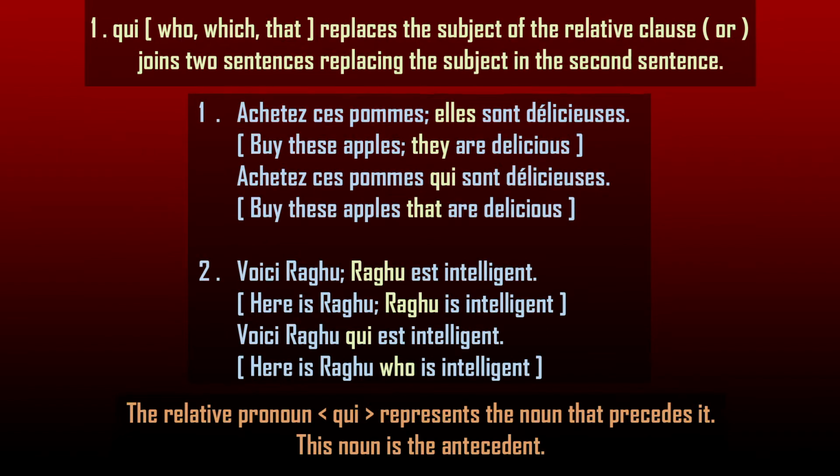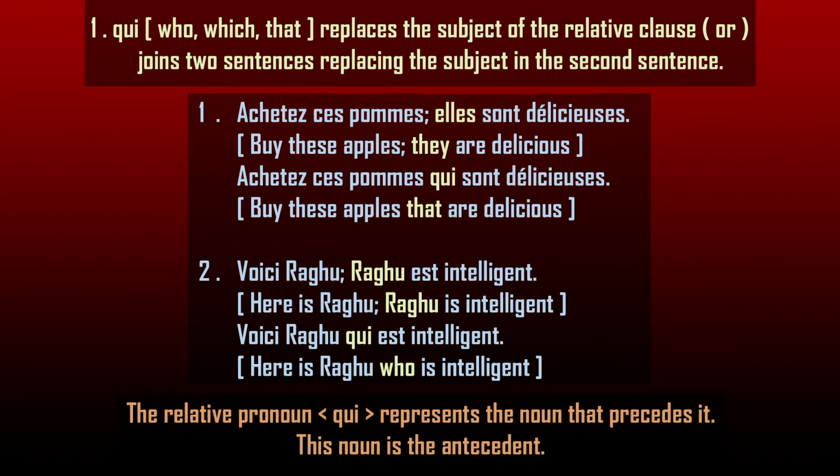Acheter ces pommes, elles sont délicieuses. Two sentences have become acheter ces pommes qui sont délicieuses. The relative pronoun qui has replaced the subject in the second sentence and has made two sentences into one.